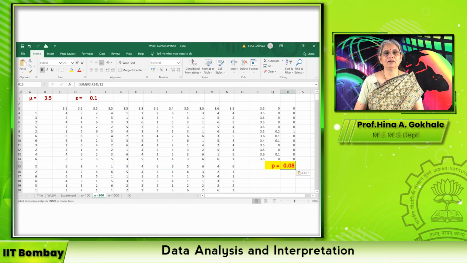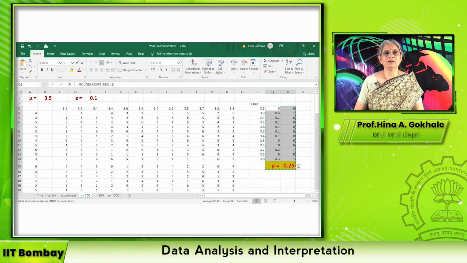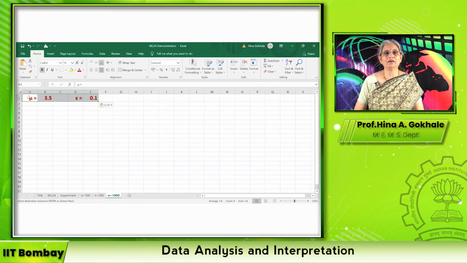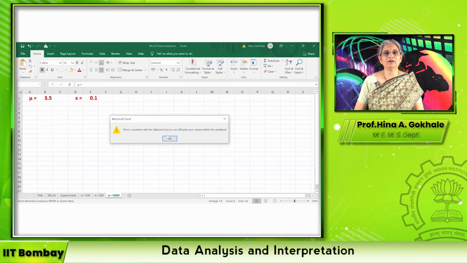Let us repeat this for n is equal to 1000. We do the same decoration here. So I just copy and paste my values. You see, I'm pasting a general paste, so it is pasting with respect to the same colors and same font arrangement.